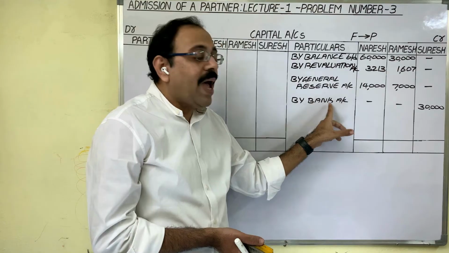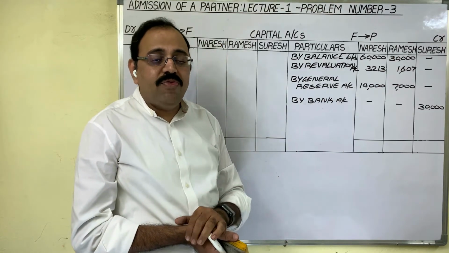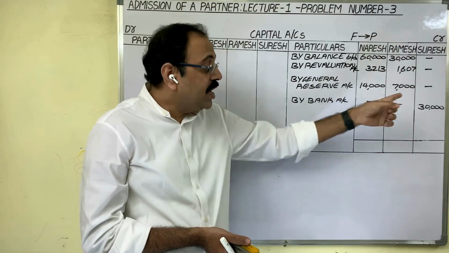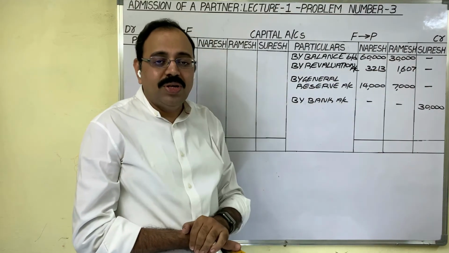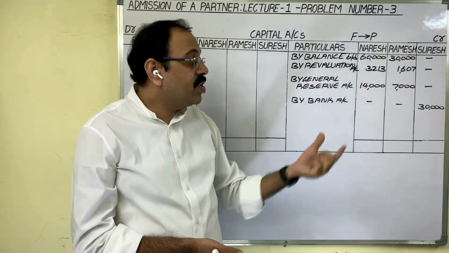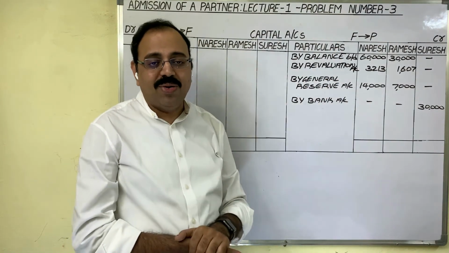The new partner brought capital into the firm. If the new partner Suresh is retiring, the firm should return this 30,000 rupees capital to him. So his capital we are showing on the credit side. In that manner also you can write the transactions in capital accounts.